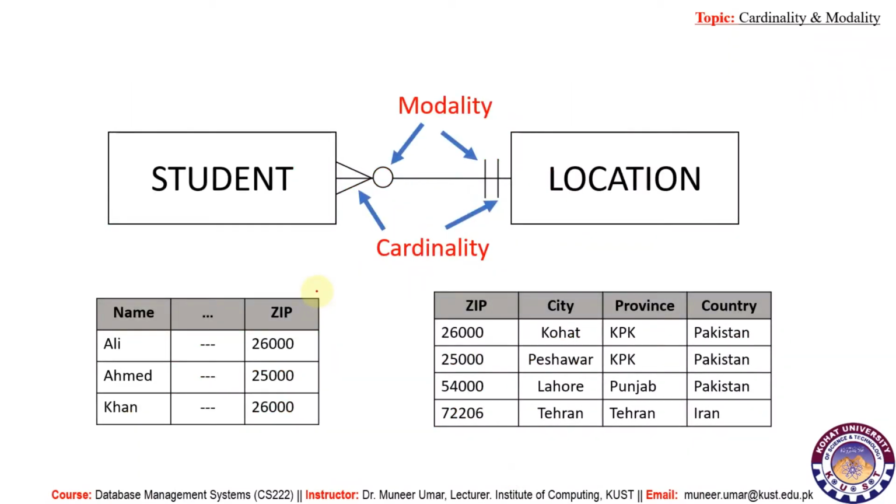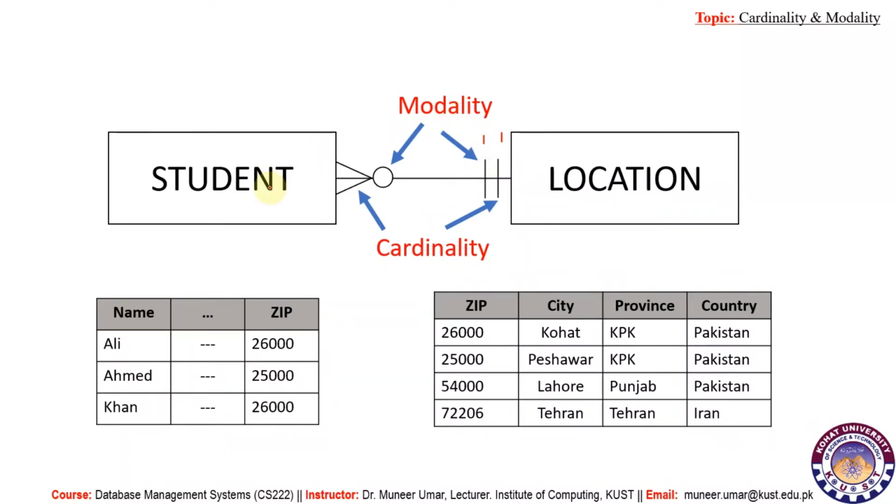So here we have the student and location entity types. If you look into these entity types, a single student must have only one location. By must, I mean that in the minimum case, the modality is 1, and the maximum case is also 1, that is cardinality.